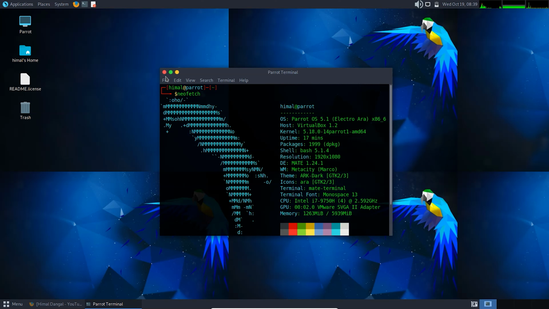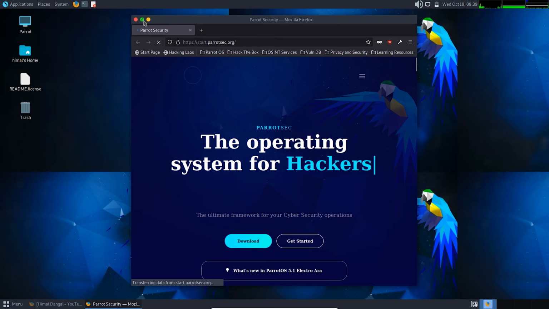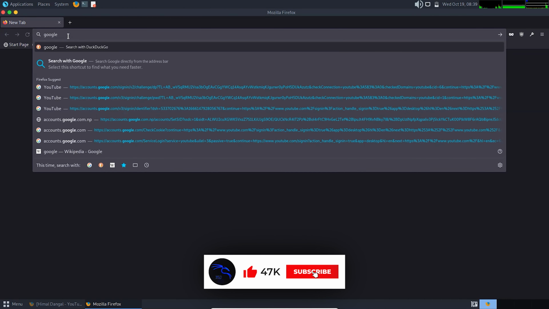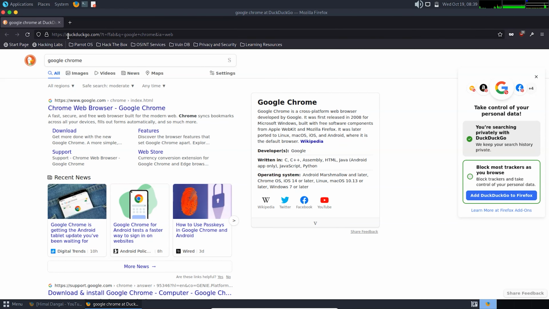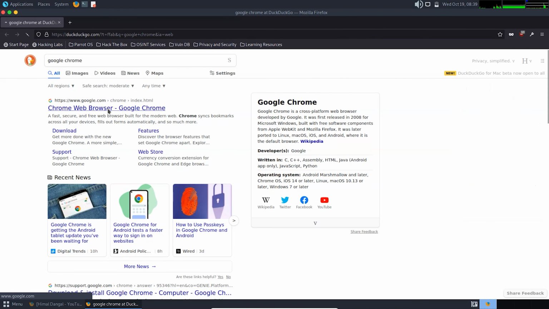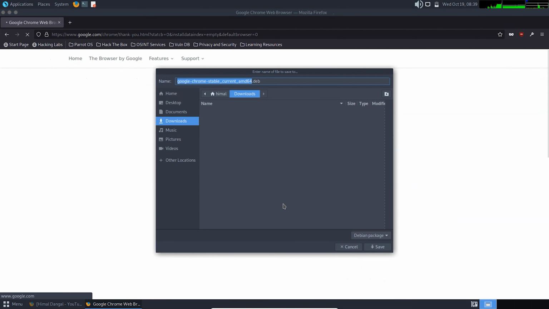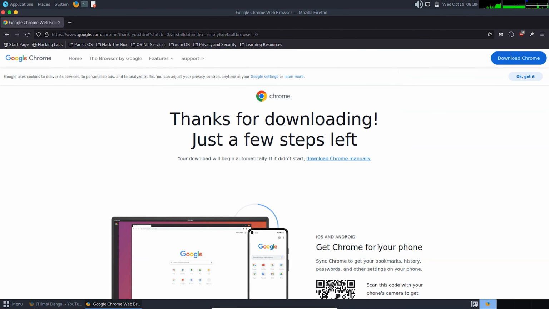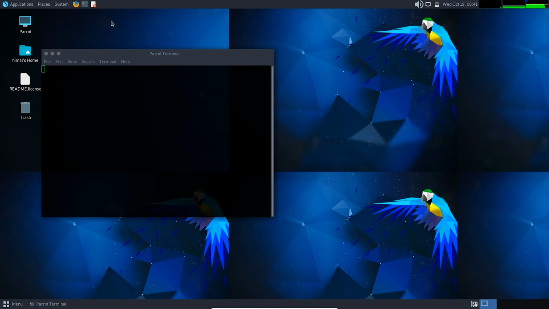To install Google Chrome on Parrot OS, first of all, open your default browser. You need to download the Google Chrome Debian package to install on Parrot OS. So just click on download. You need to choose the DEB package since Parrot OS is based on Debian. After the download is done, just close the browser and open the terminal.